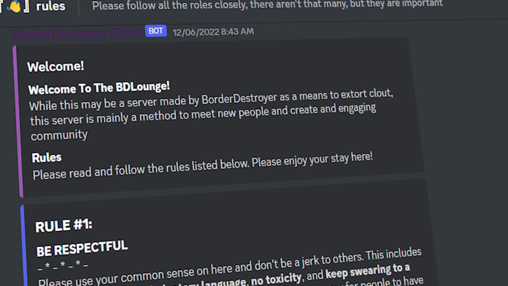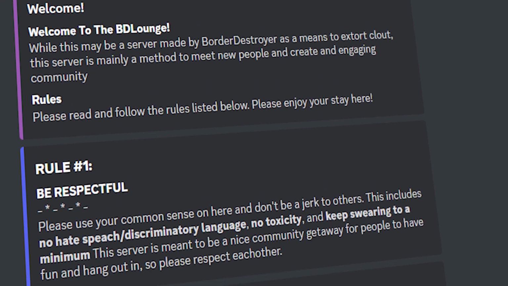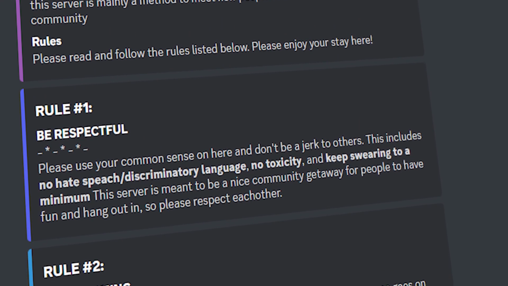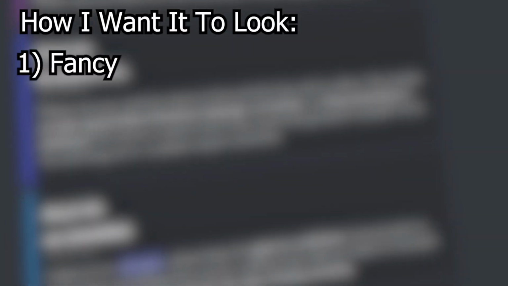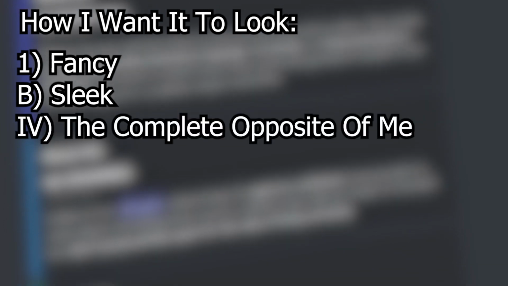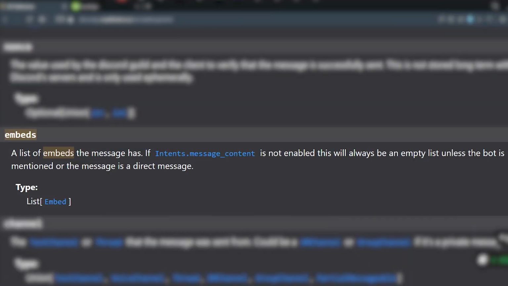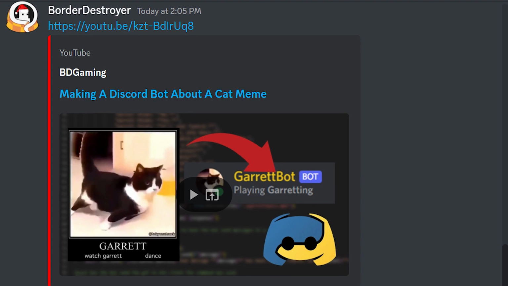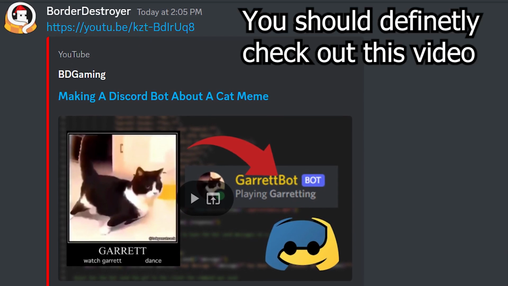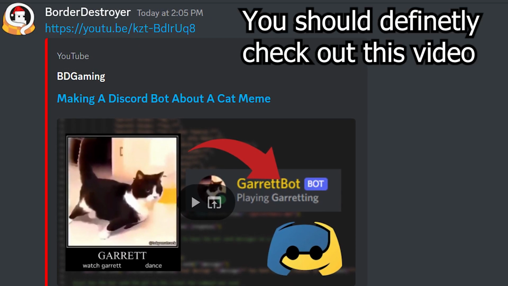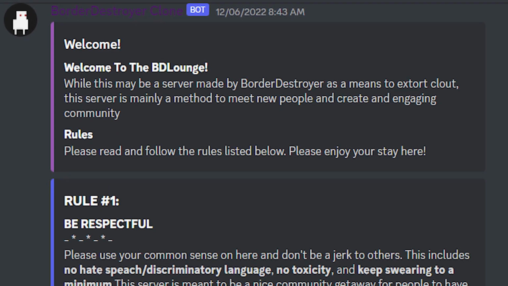Next up, I want to make a bit of code that sends the rules to the rules channel. It's a little more difficult than it sounds since I want it to look fancy and sleek to contrast me, and to do that we're going to be using embeds. Embeds are basically that little black box that appears in links with the line to the left that gives a preview of the URL. We're going to be hijacking that basically and putting our rules in that.